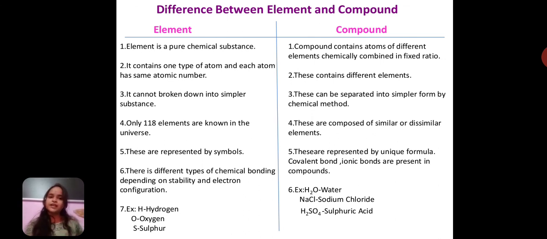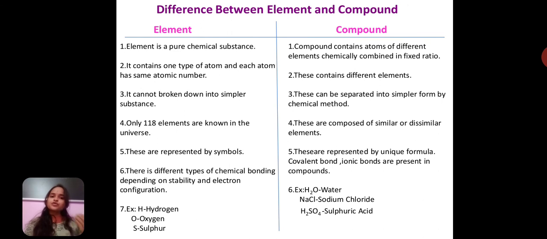So we can get simpler substances from compounds, but not from elements. Only 118 elements are known in the universe, and they are seen in the modern periodic table that we study every time.